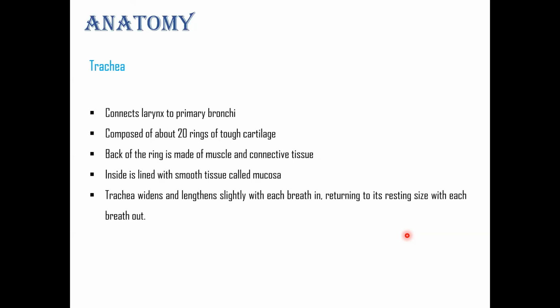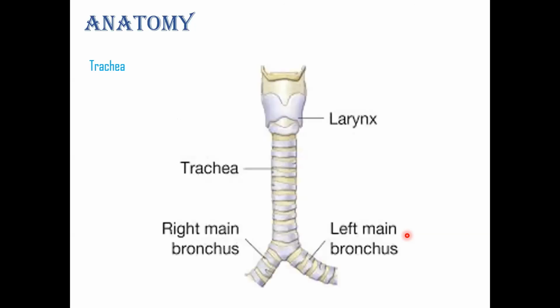When we are breathing in, the trachea has the capability to widen and lengthen slightly with each breath in, and it returns to the resting size with each breath out.